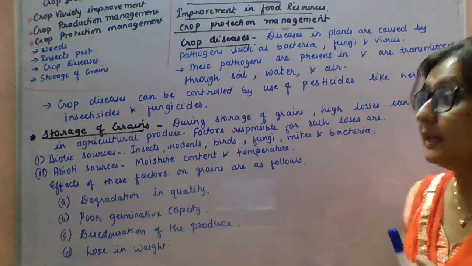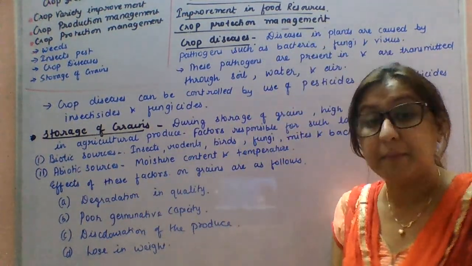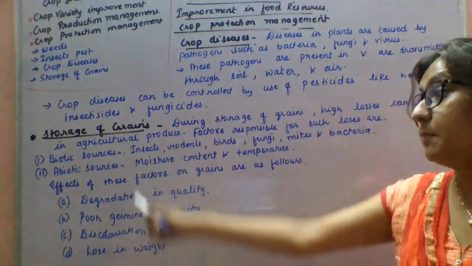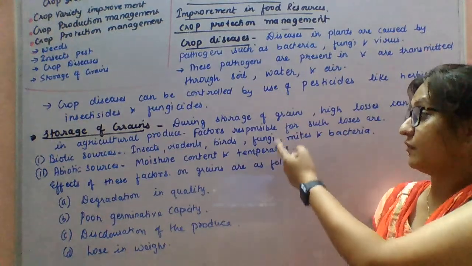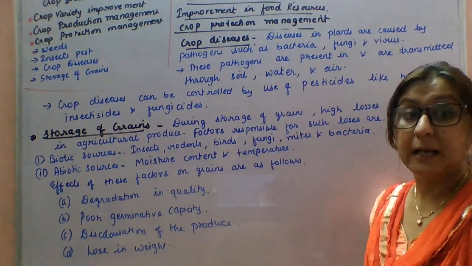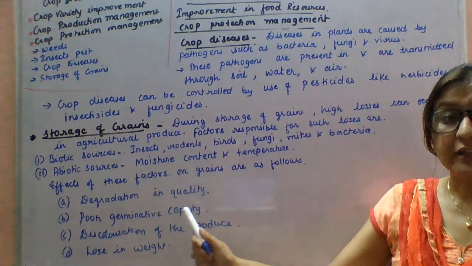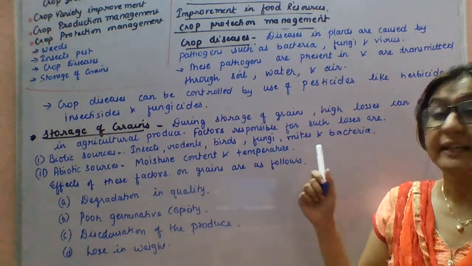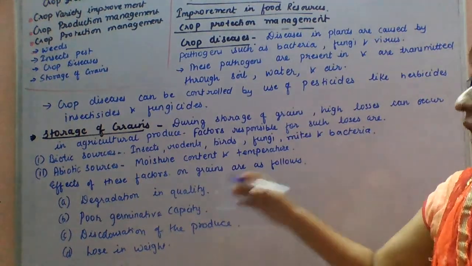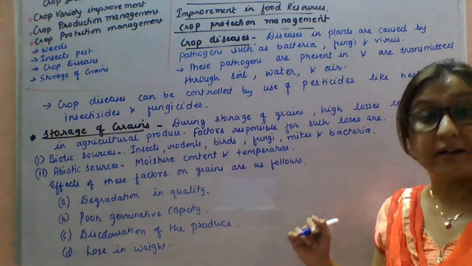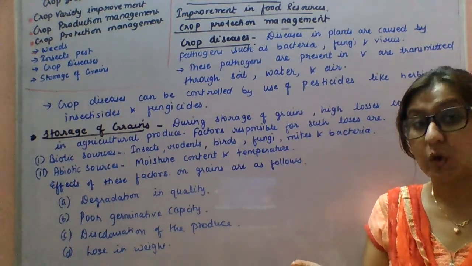The biotic and abiotic factors. Biotic means living and abiotic means non-living. Biotic factors like insects, rodents, birds, fungi, mites and bacteria can spoil the crops. Abiotic sources like moisture content and temperature can also spoil the crops. The effects of these factors on the grains are as follows. Definitely they will adversely affect the quality of the crops.